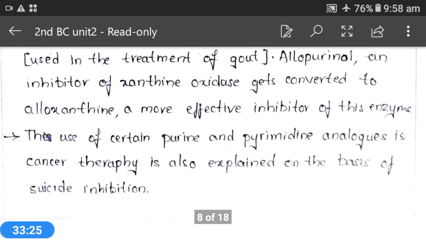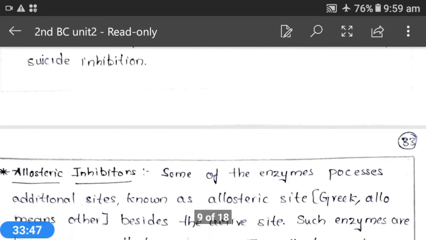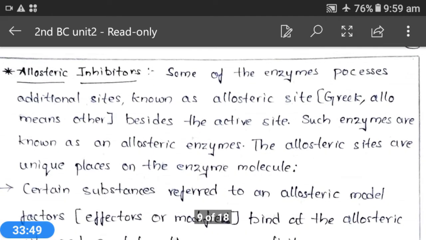activity. That means a few enzymes will have allosteric sites. These allosteric sites are the sites other than the active site on an enzyme, and enzymes which consist of these allosteric sites are called allosteric enzymes.